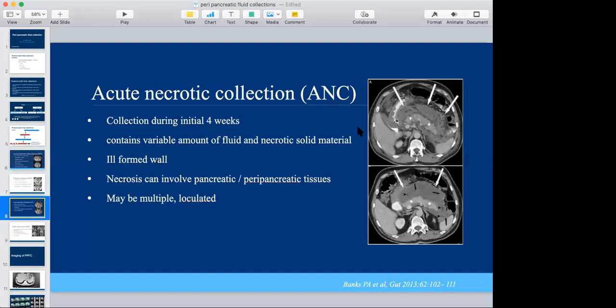Acute necrotic collection. This is also seen in less than 4 weeks of pancreatitis, where we can see evidence of necrosis in and around the pancreas, and this is the pancreas. Sometimes it can be associated with fluid collections along with the necrosis, but this is the acute phase. After this phase, when it gets organized, either it will resolve or it will get organized, and then this may become a walled-off necrosis or a pseudocyst, depending on how much necrosis there will be and how much will be the liquefied content.